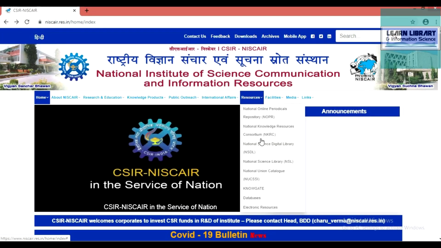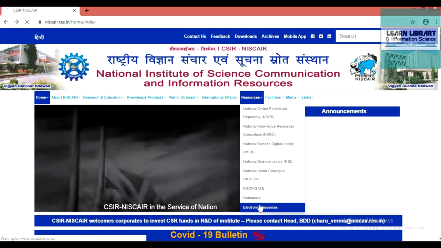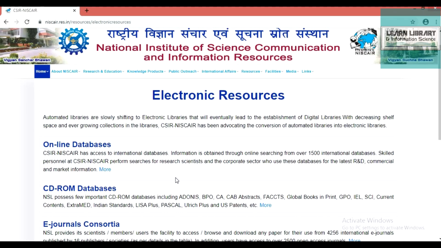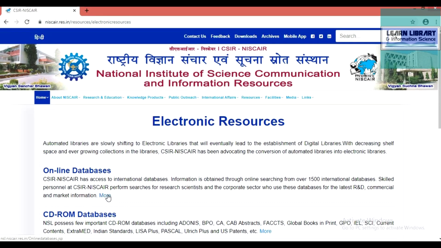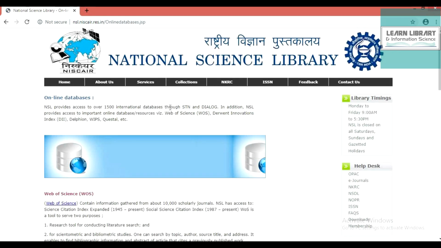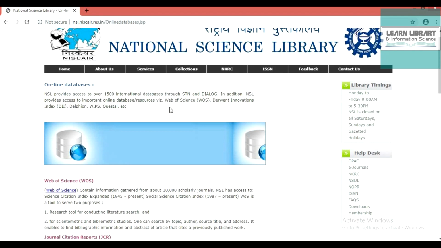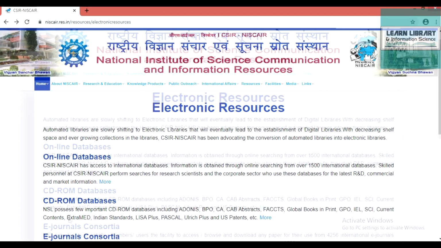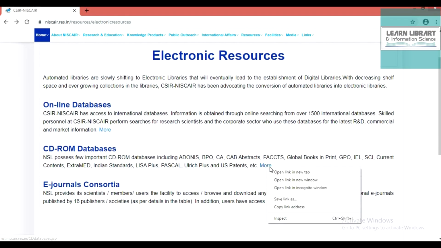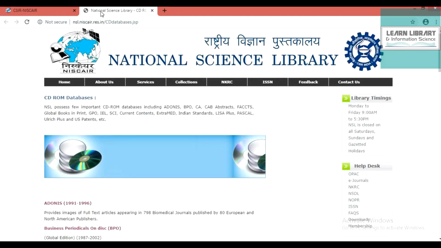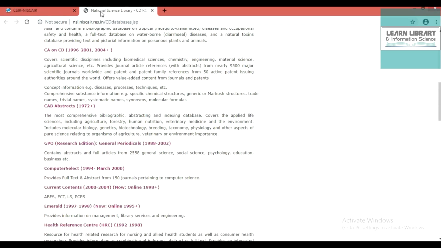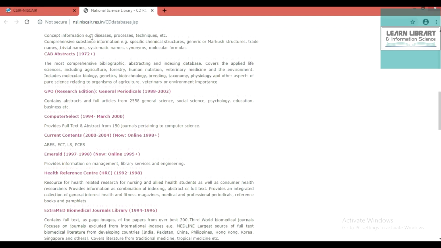Last but not the least resource of NISCARE is electronic resources. Electronic resources are mainly categorized in three categories: the online databases, the CD-ROM databases, and e-journal consortia. In the online databases, you can access the databases of Web of Science, Journal Citation Reports, Essential Science Indicators, Library and Information Science Abstracts, that is LISA, and others. Next one is the CD-ROM databases. Let us see. These are the CD-ROM databases, but to access them you have to visit the library personally.